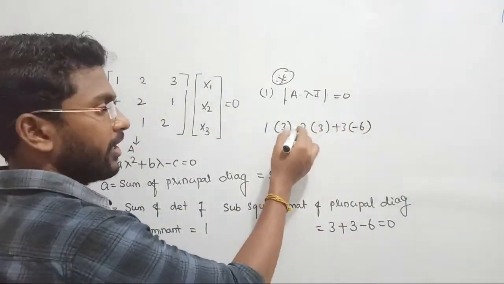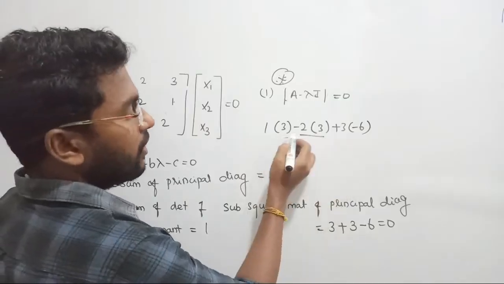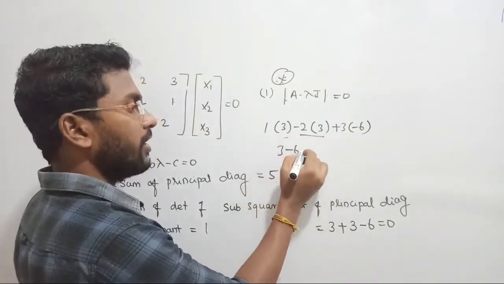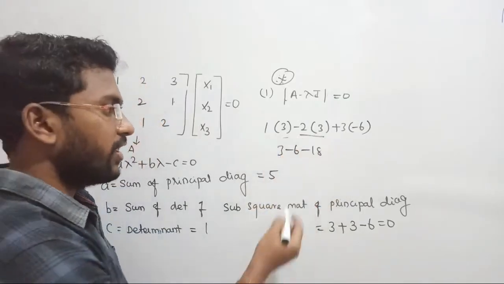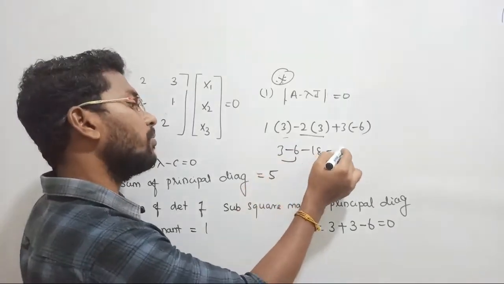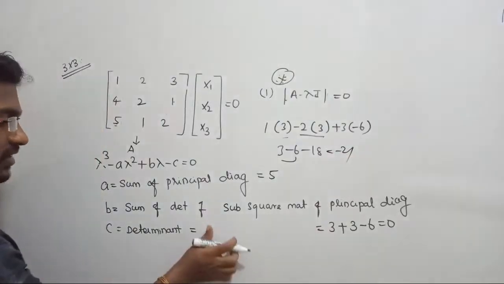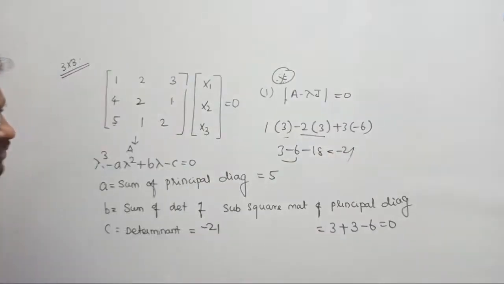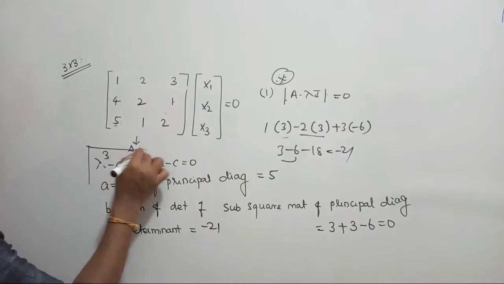That is minus 2, that is minus 6. Here what we got? Okay, wait, 3 minus 6 minus 8, so it becomes minus 21, right? So the answer is minus 21. Now substitute all these values here, and you will get the third order equation.